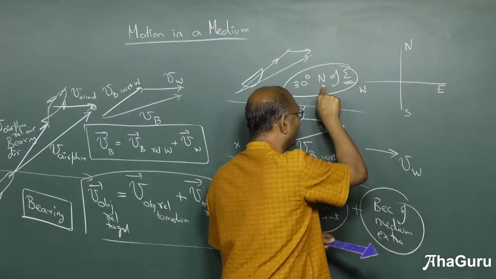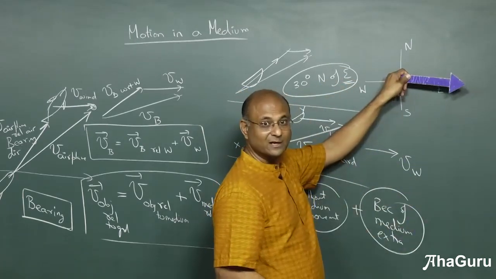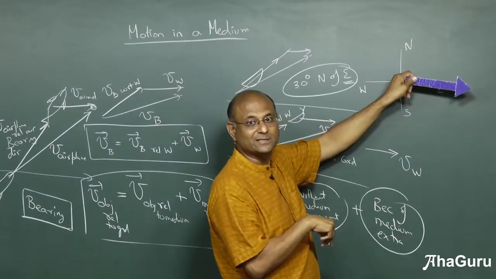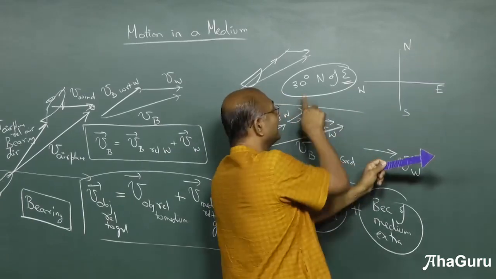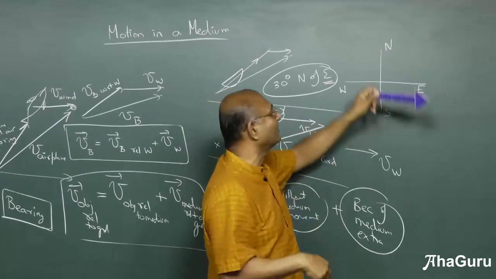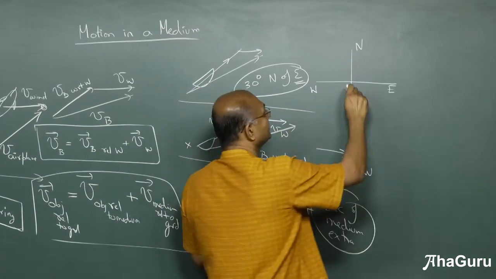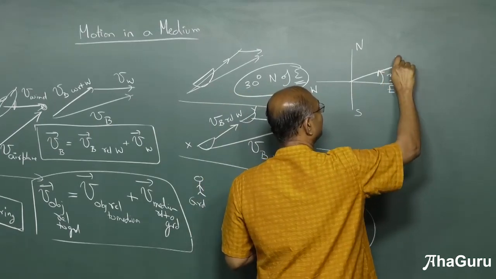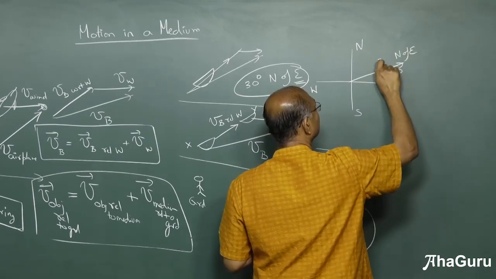You are not moving really to east, you are moving 30 degrees off east. But 30 degrees off east can be this way or that way. It is saying 30 degrees north of east, so you have to go north like that, 30 degrees. So this is 30 degrees north of east.